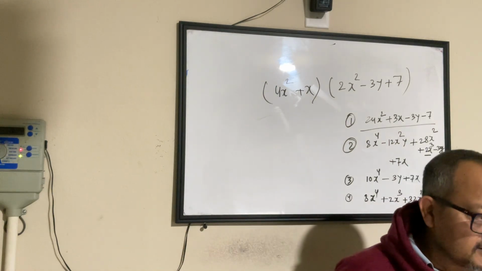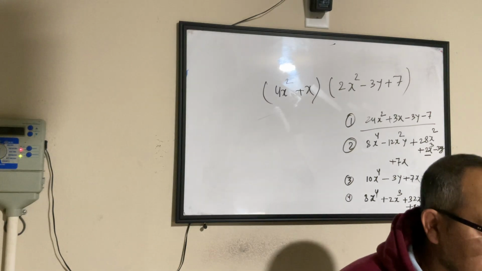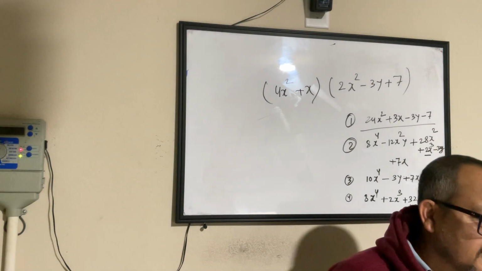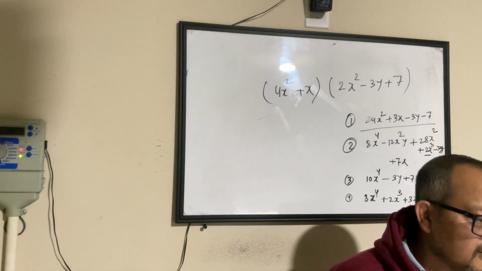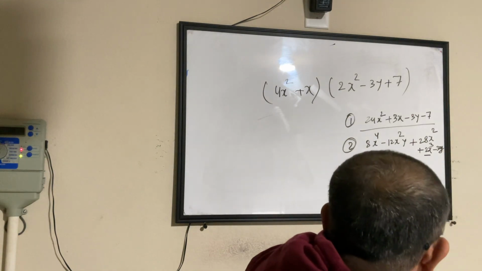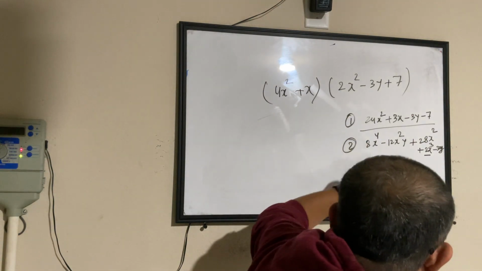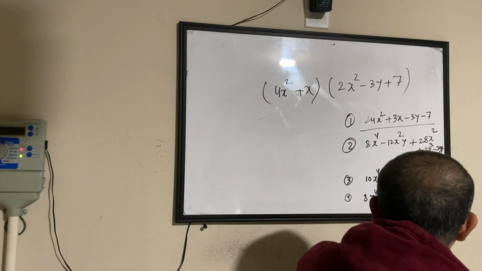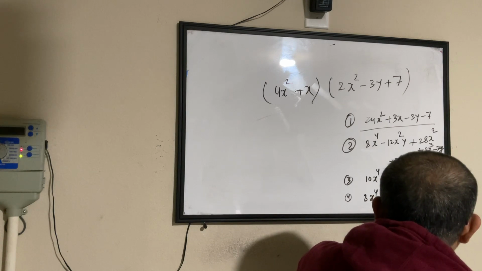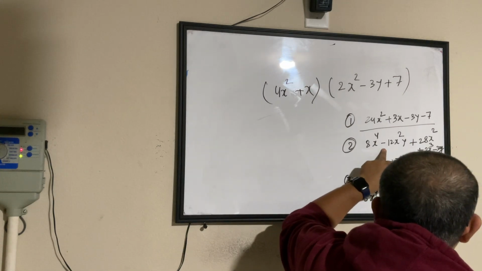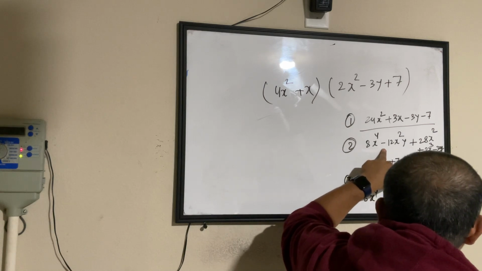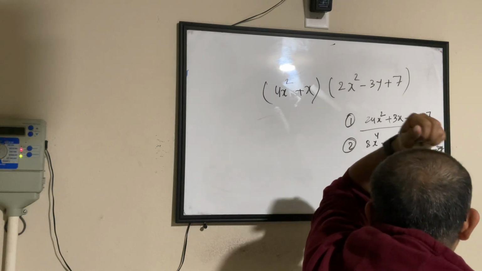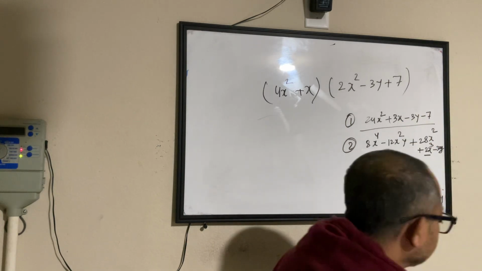Okay, Yadikshita, tell me. So I got 8x power 4 plus 2x cubed plus 12x power 2 plus x power 2y plus 28x power 2 minus 3xy plus 7x. Okay. All right.